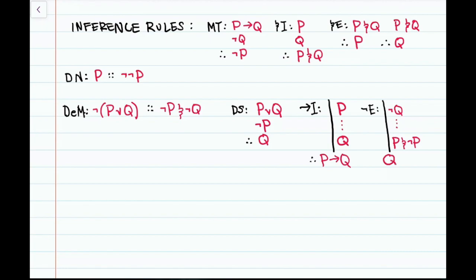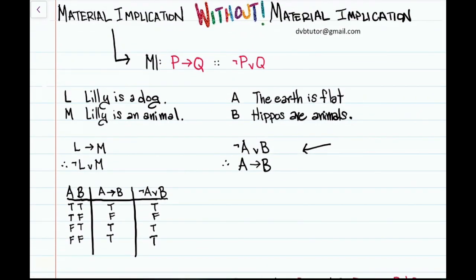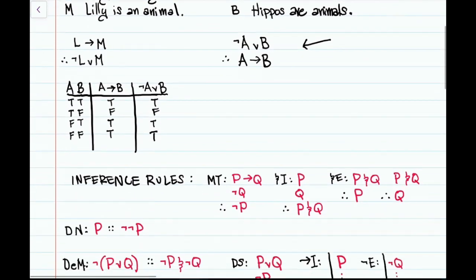All right, so these are our inference rules, and what we're going to show is that material implication is a derivable rule from these rules.